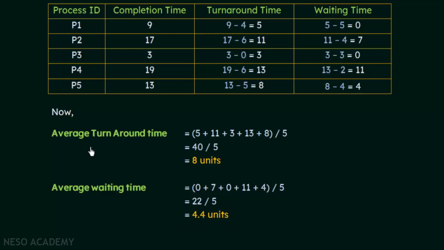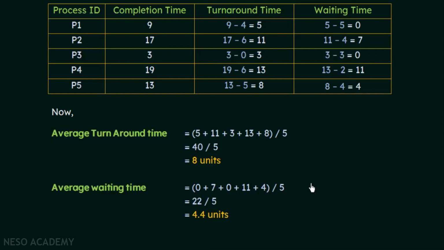So the average turnaround time, that means the average time that a particular process takes to complete its full execution from the time it came to the ready queue for the first time till the time it completes its full execution, is 8 units of time. And then the average waiting time, that means the average time a process spends waiting in this case, is 4.4 units of time. So for this particular question, when the processes arrive at the arrival times as given to us in this question, this is the average turnaround time and the average waiting times that we get.